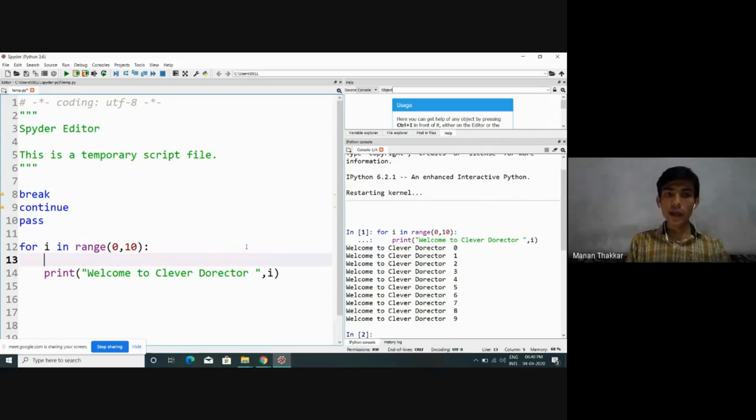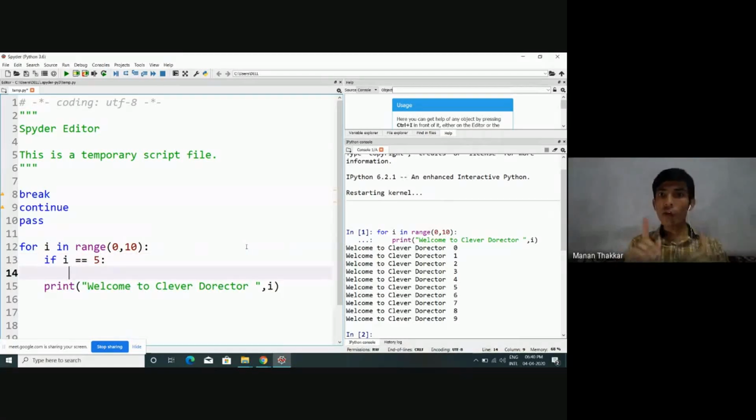Now let's say after 0 to 4 I want to come out of this execution of the loop. So I can check one condition, if i double equals to 5, because we want to execute for 0, 1, 2, 3, 4. Whenever i becomes 5, now we want to break the loop. We want to come out from this execution of the loop. So how can we check whether my value of i became 5 or not? With the help of a conditional statement like if. If i double equals to 5, let me execute this break.